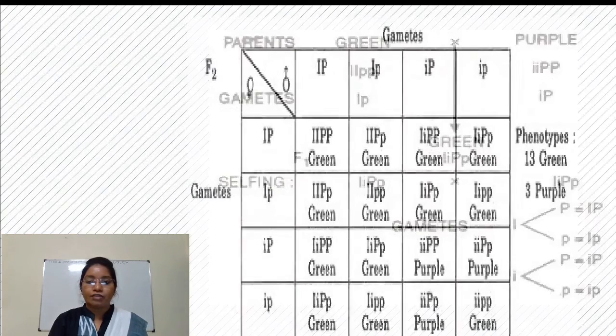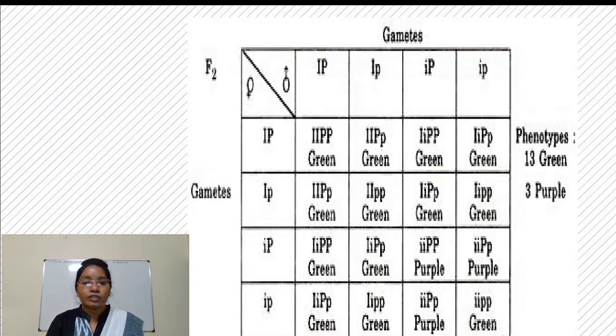When this F1 generation undergoes selfing, in the F2 generation we get 16 offspring. Most of the offspring are with capital I and capital P, and whenever there is a capital I, it suppresses expression of capital P, and instead of producing purple color, it produces green color.